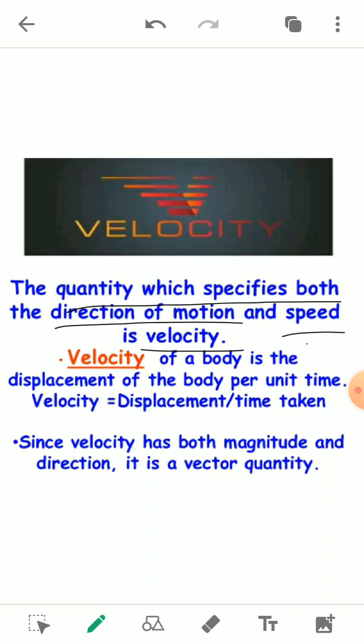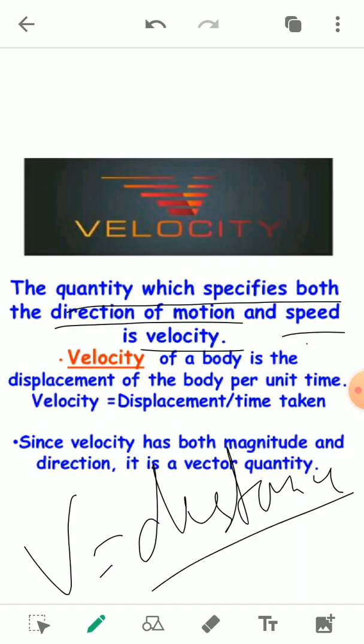When we talk about the distance traveled in a given direction, we are talking about the displacement, because displacement has a magnitude as well as direction.